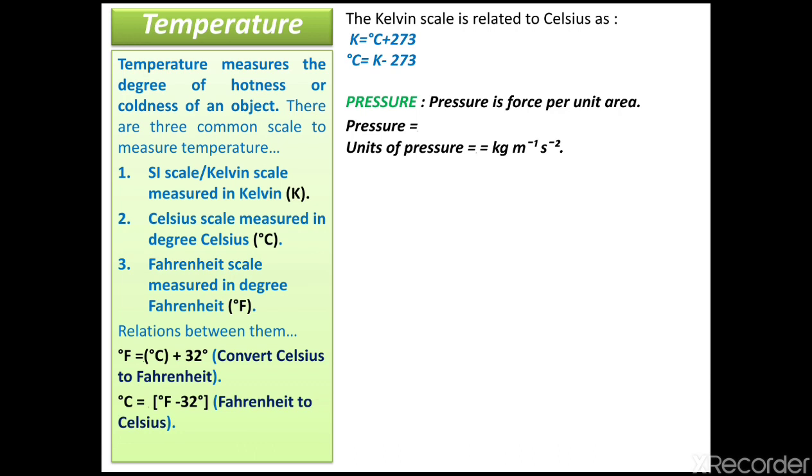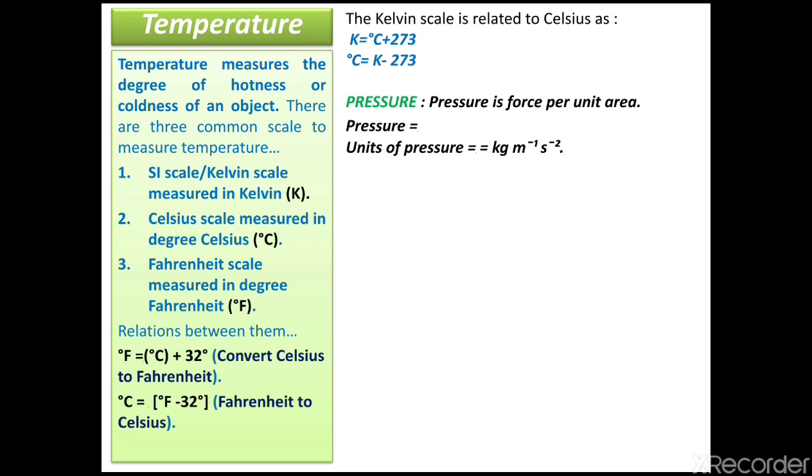Temperature means the degree of hotness or coldness of an object. There are three common scales to measure temperature: the Kelvin scale, the SI scale, denoted by capital K; the Celsius scale, measured in degree Celsius; and the Fahrenheit scale, measured in degree Fahrenheit.